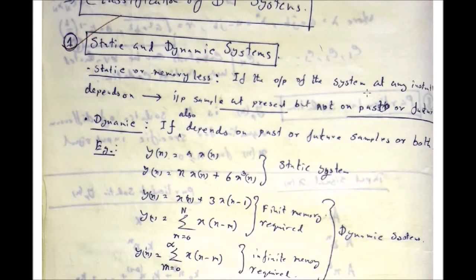If the output of the system at any instant depends on only the present sample of the input signal, not on the past or future samples, then it is called the static or memoryless system. That means the output of the system totally depends on the instantaneous input of the system, there is no past or future dependency. Okay, that is called the static or memoryless system.